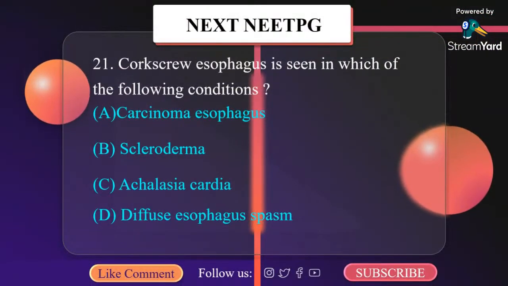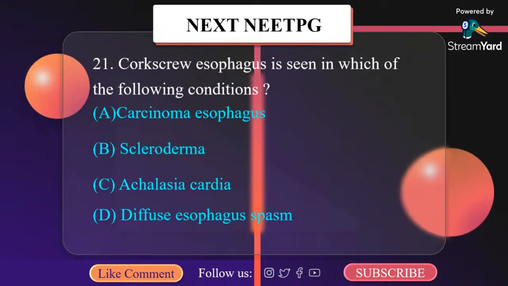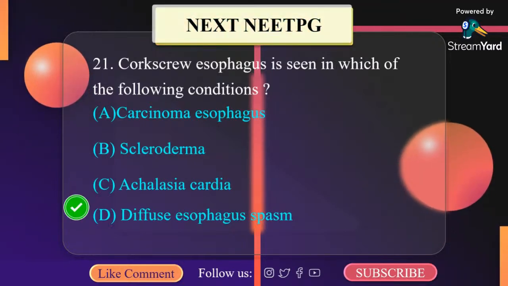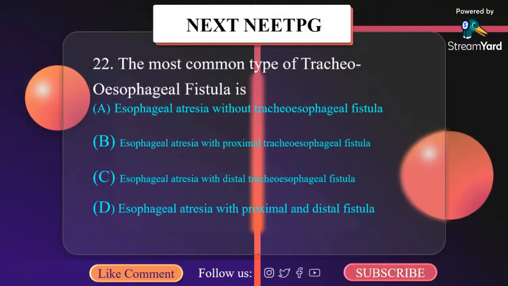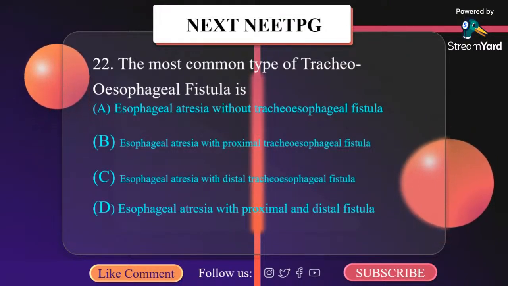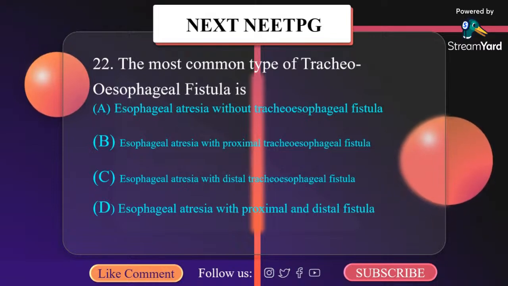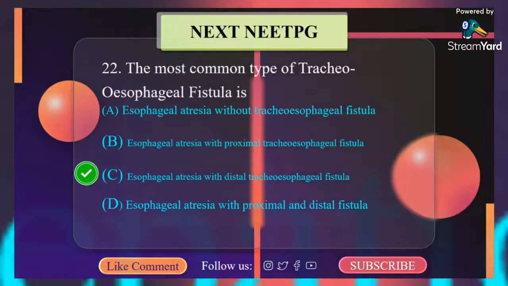Corkscrew esophagus is seen in which of the following conditions? A. Carcinoma esophagus, B. Scleroderma, C. Achalasia cardia, D. Diffuse esophageal spasm. It is diffuse esophageal spasm. The most common type of tracheoesophageal fistula is: esophageal atresia without tracheoesophageal fistula, esophageal atresia with proximal tracheoesophageal fistula, esophageal atresia with distal tracheoesophageal fistula. It is esophageal atresia with distal tracheoesophageal fistula.